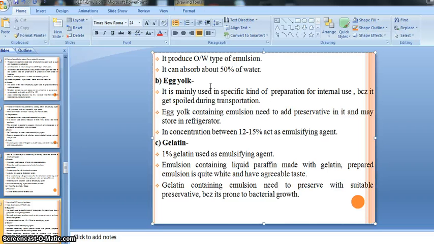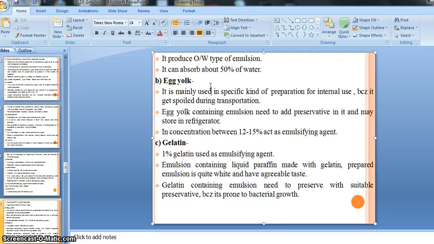Hen is one kind of animal, well, falls under animal. And egg yolk is also used as an emulsifying agent. It is mainly used in a specific kind of preparation for internal use.